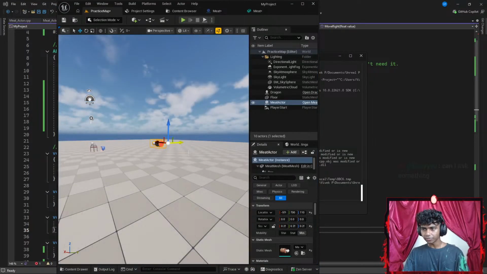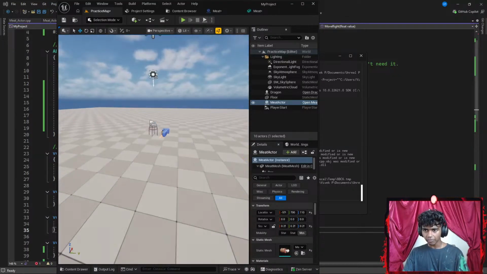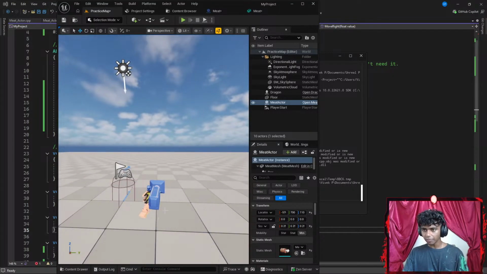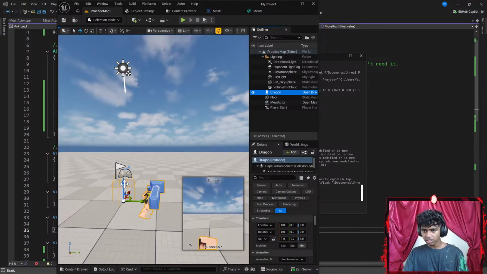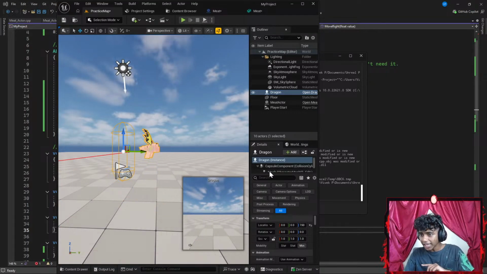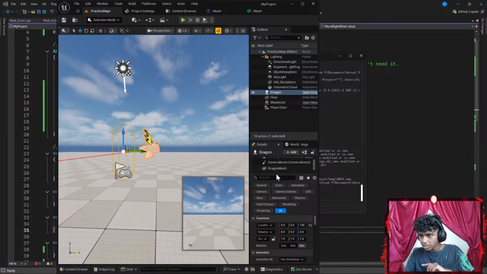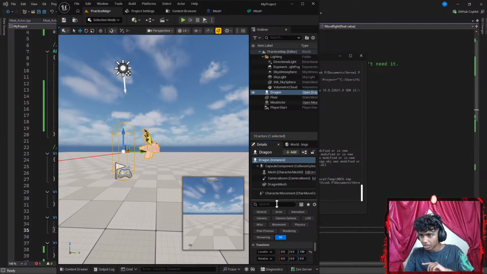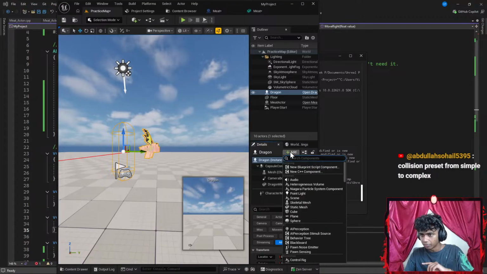Okay, let's see. Let's go to something like practice. Let's go to my dragon mesh. Okay, here's the thing. Let me get my dragon mesh a bit higher. There we go. Okay, does he have a collision? Okay, let me extend this. Okay, my dragon does not have a collision box.